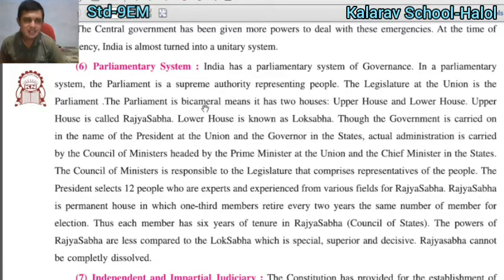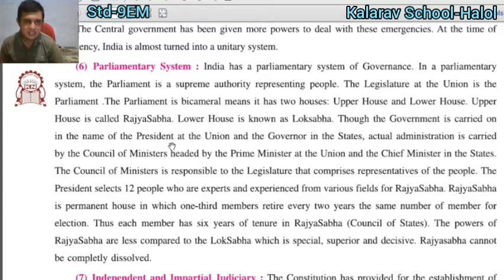The parliament is bicameral, which means it has two houses, as everyone knows. Upper house and lower house. The upper house is called Rajya Sabha and the lower house is called Lok Sabha. The government is carried on in the name of the president.